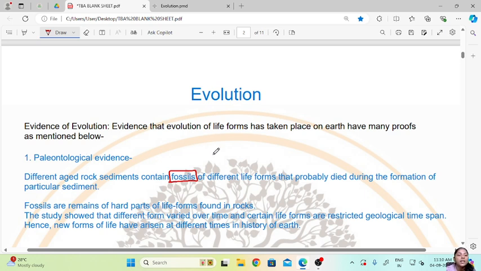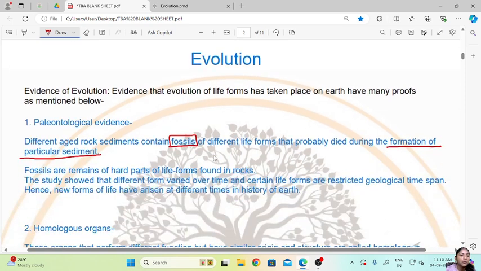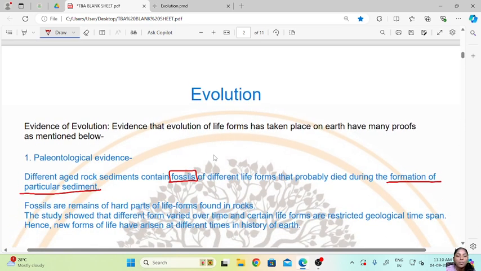Different aged rock sediment contains fossils of different life forms that probably died during the formation of a particular sediment. So these organisms were buried in these sediments and they died. Fossils are remains of hard parts of life forms found in the rock. So these are the remains of those organisms, the hard structures which they had, which are captured inside these rocks.